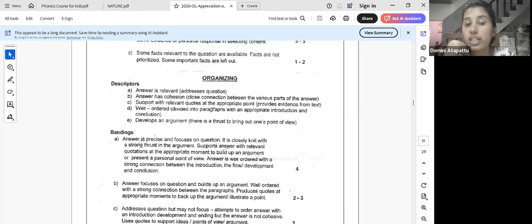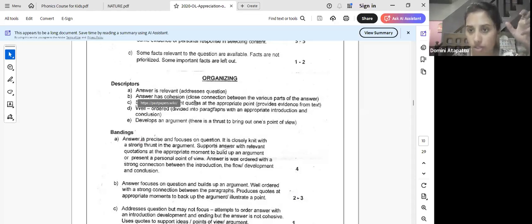Okay, then organization. For organization, they check that the answer is relevant. You need to address the question properly. The answer has cohesion. What does cohesion mean? What it means is it has a good connection between the parts. Again, there should be a flow, a proper flow. This is what we say with the PEEL method. That is what you mean by the PEEL method. PEEL. The first P, the point, then you have the evidence, then explanation, and then link. Point is the point that we state.